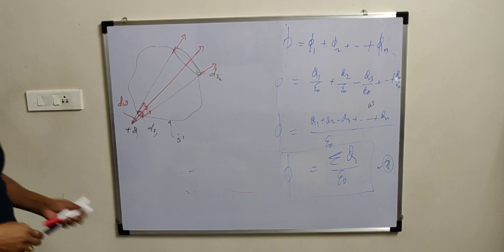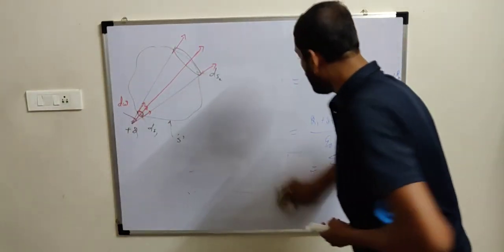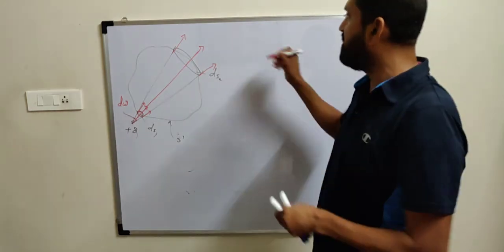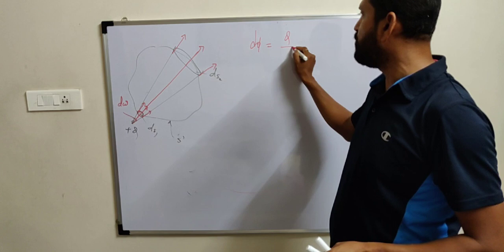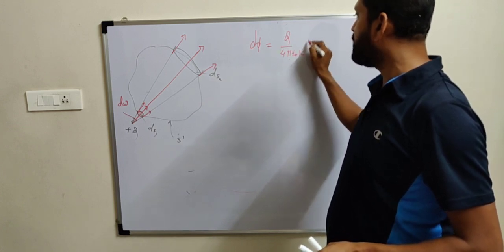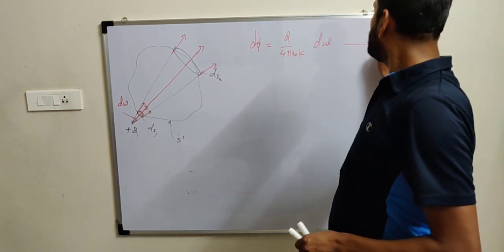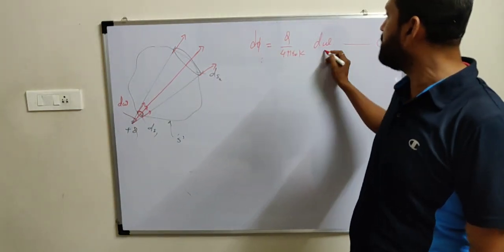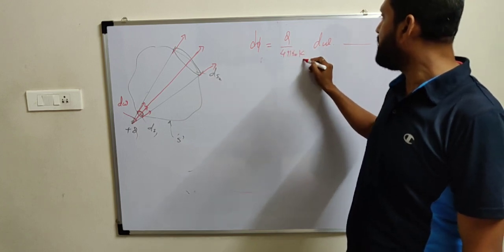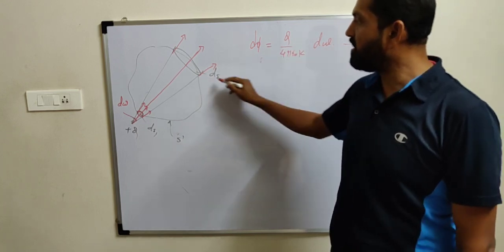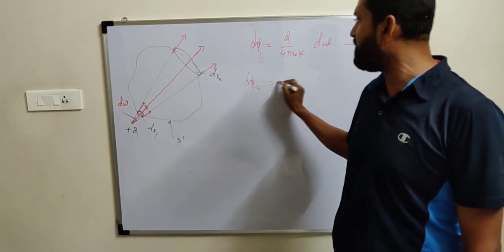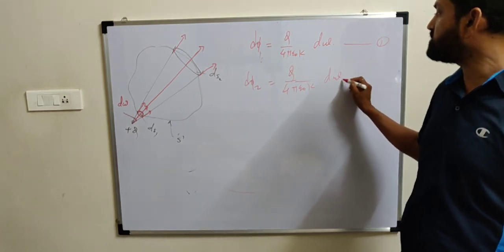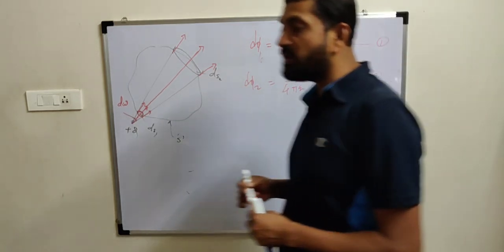During verification of Gauss theorem, we got one formula. Electric flux for any small area d phi is given by the formula Q divided by 4 pi epsilon 0 K into d omega. Using this formula, for the first cross section we get d phi 1 equal to Q divided by 4 pi epsilon 0 into d omega. Similarly, for the second cross section, d phi 2 is also Q divided by 4 pi epsilon 0 K into d omega, because the charge is the same and the second surface also subtends the same solid angle.